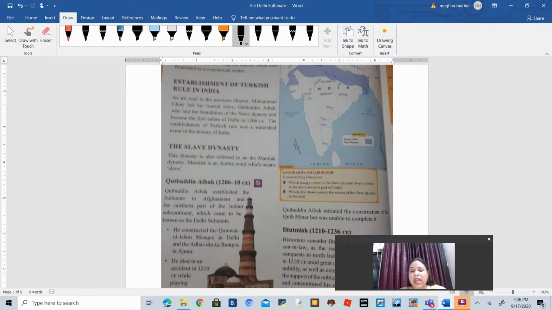When Muhammad Ghori went back to his country, he left his trusted slave, Qutbuddin Aibak, who started the slave dynasty. It is also called the Mamluk dynasty. Why Mamluk? Because in the Arabic language, a slave is called a Mamluk. And this dynasty was started by a slave itself. That is why it is called the slave dynasty.